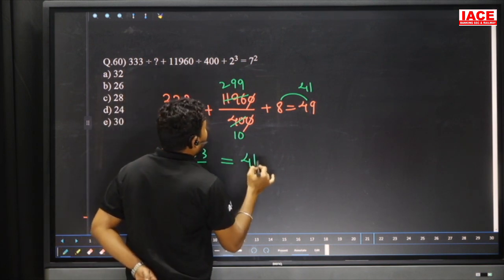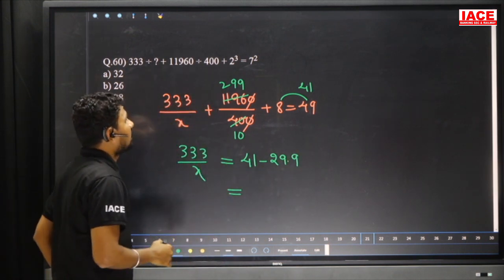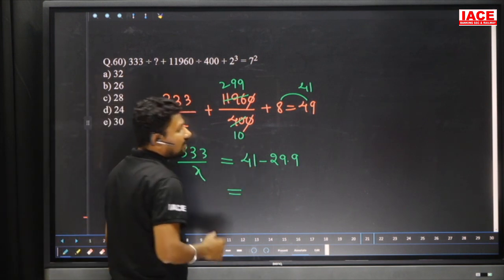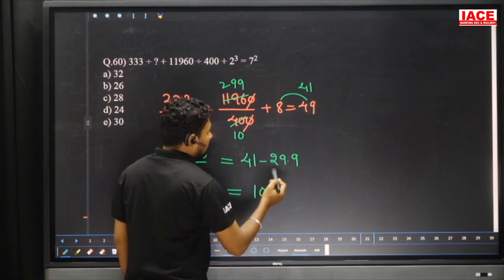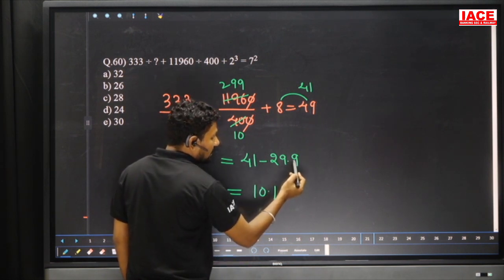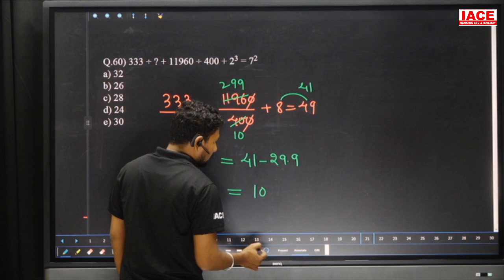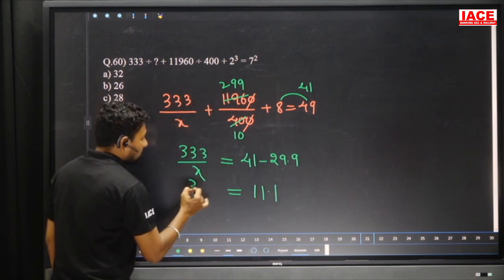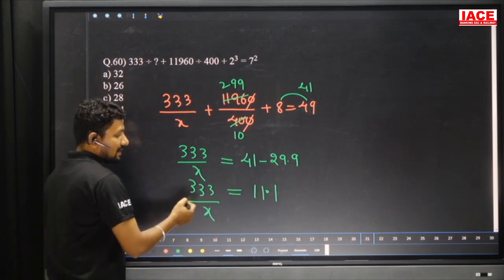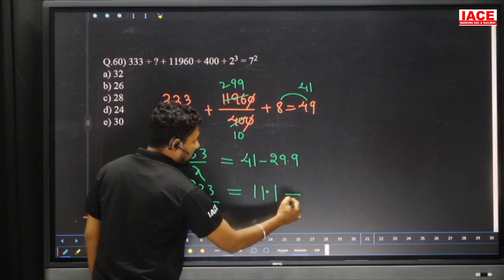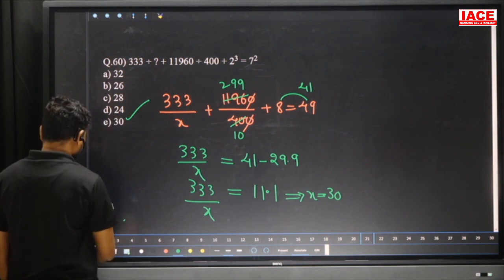Here 41 minus 29.9, this is the value. 41 minus 29.9: 30 removed from 41 gives 11, but here the value is 10.1, so it is not 10.1, it is 11.1. Here triple 3 by x, triple 1 2, so triple 3 3 times, one decimal is generating 0, then finally x is equal to 30. Our option is E here.